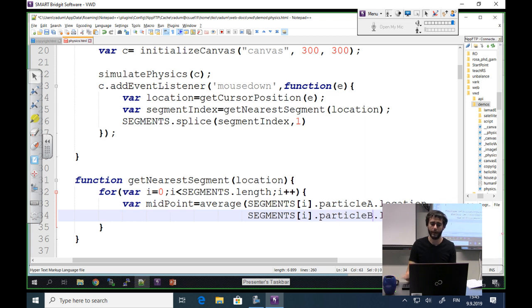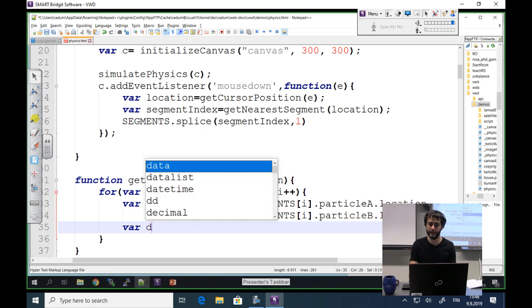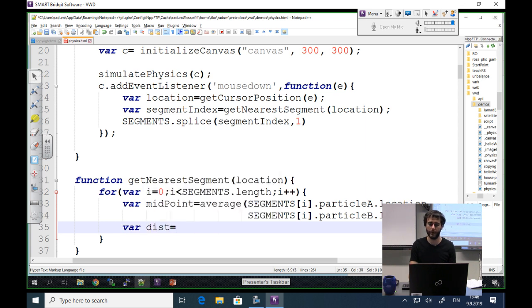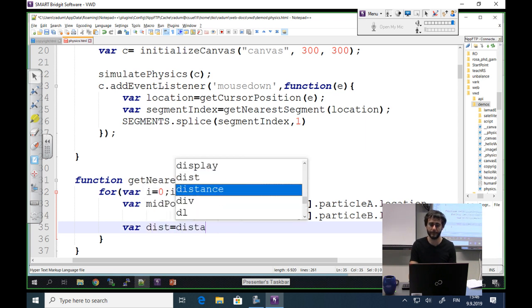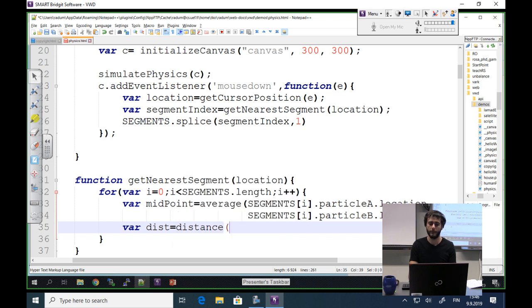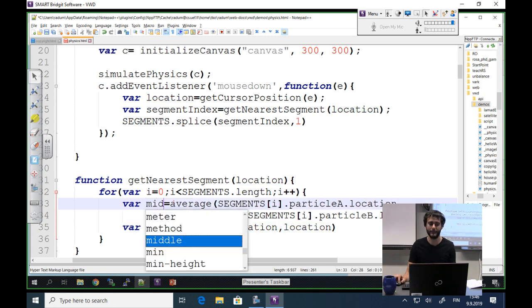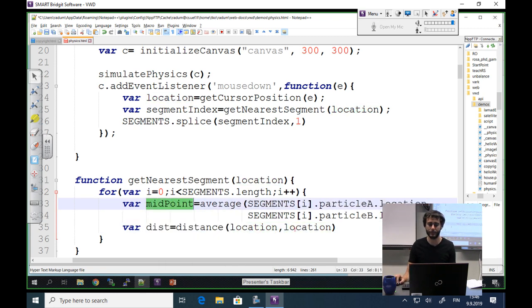Okay. And then I'm going to calculate the distance to this midpoint. So I have already the distance function from the location parameter over here to our newly calculated midpoint. Sorry, I did something stupid.